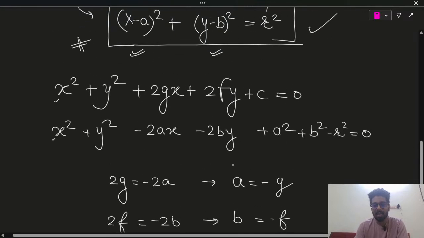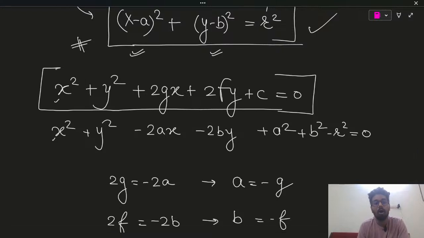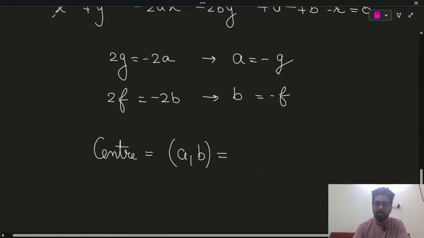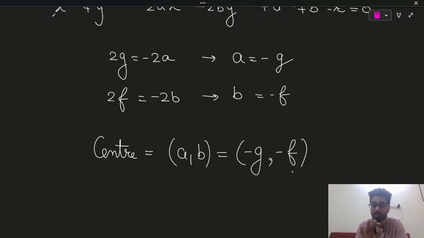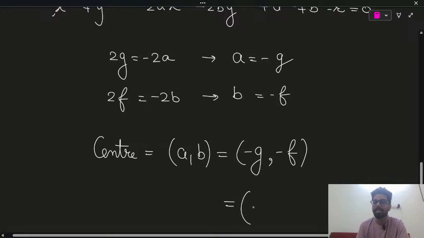But let's say if you are having equation of circle in a general form in the examination, so I am teaching you how exactly you have to calculate the center. It's minus g comma minus f. The question is, in examination they will not give you minus g or minus f or g or f. You have to interpret further what is g or what is minus f.